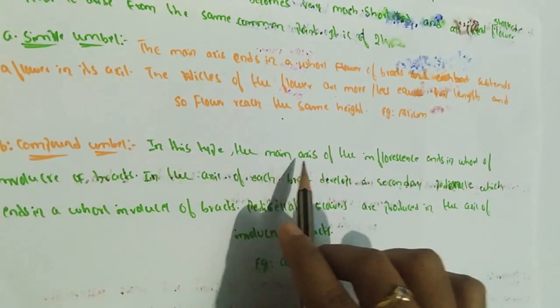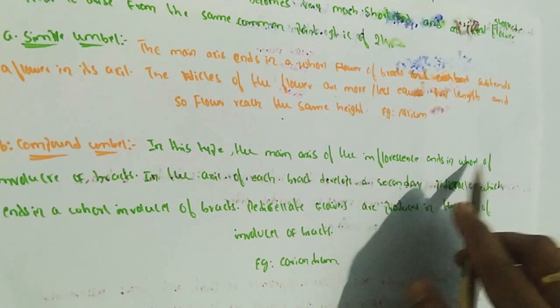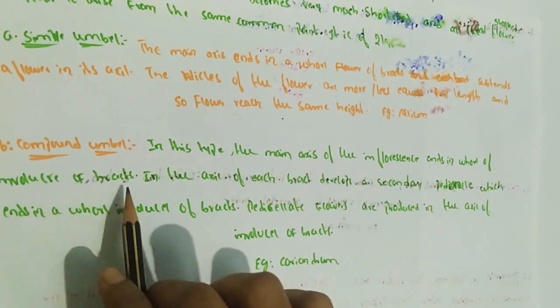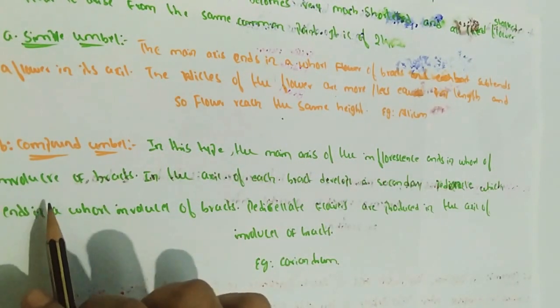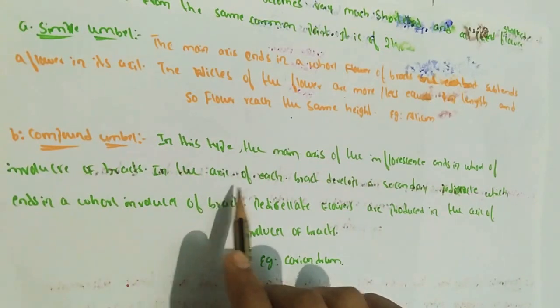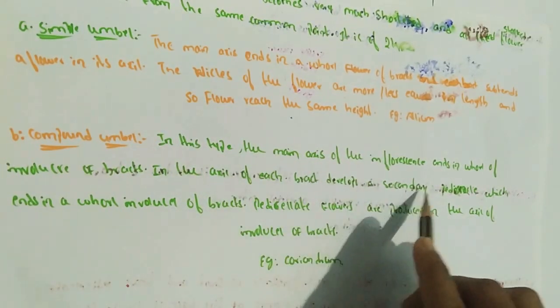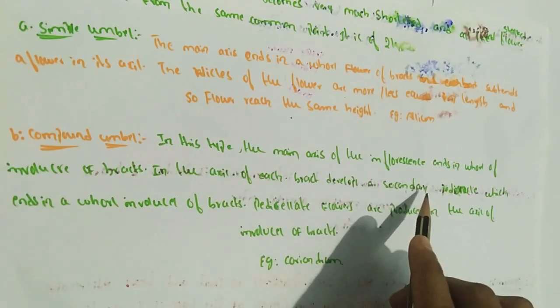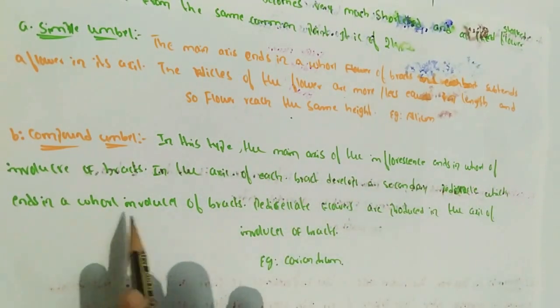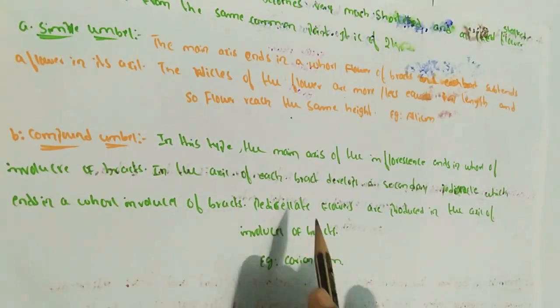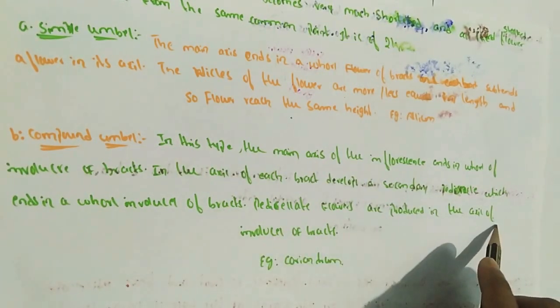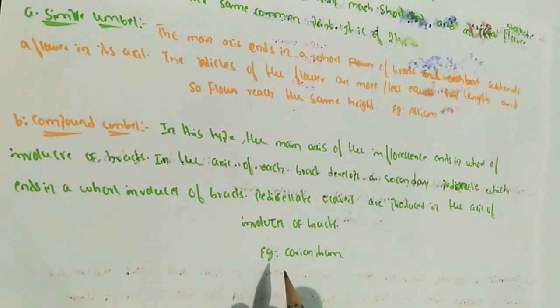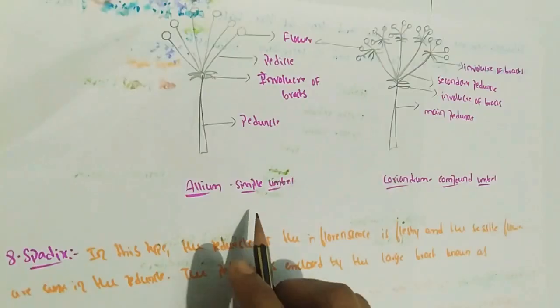Next, compound umbel. In this type the main axis of the inflorescence ends in a whorl of involucre of bracts. Involucre means a membranous envelope. In this type each bract develops a secondary peduncle, which ends in a whorl of involucre of bracts. Pedicellate flowers are produced in the axil of the involucre of bracts. Example: Coriandrum.